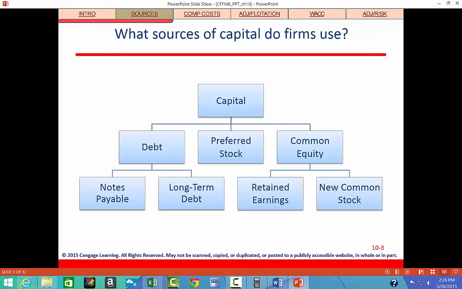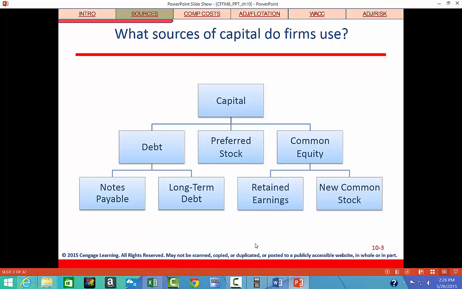So the sources of capital that firms use are debt, preferred stock, and common equity. Now, debt is made up of short-term debt, like notes payable, and long-term debt, like when you think of a 20-year or 30-year bond. And then preferred stock is just preferred stock, it's simple. But then common equity could be considered retained earnings or issuing new common stock.